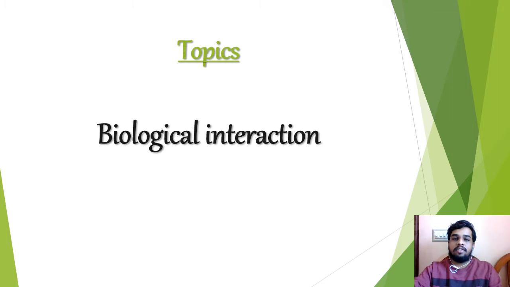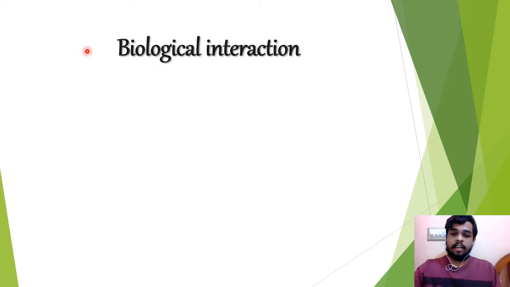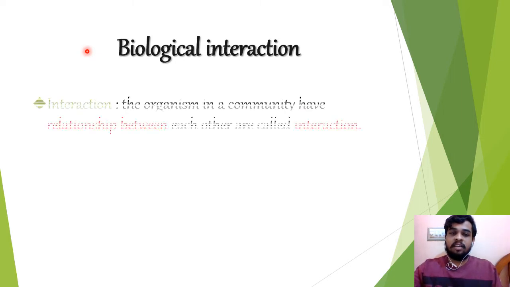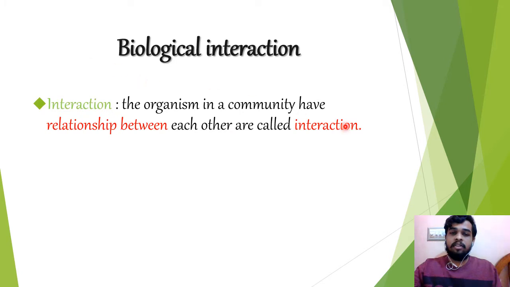Let us start with the topic biological interaction. What is interaction? Interaction is the effect that organisms in a community have on each other, the relationship between them. Every organism in an ecosystem does something just by its presence. It is taking up some space. That relationship in a community is called interaction.